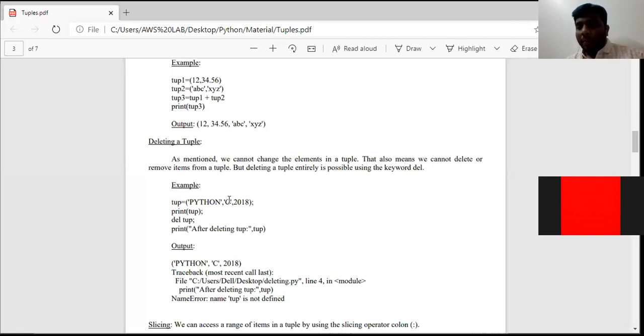Since tuples are immutable, we cannot add or change an element. What we can do is, by using two existing tuples, we can create a third tuple. In the same way, since tuples are immutable, we cannot delete, remove, or clear elements in a tuple. The only thing we can perform is deleting the entire tuple.